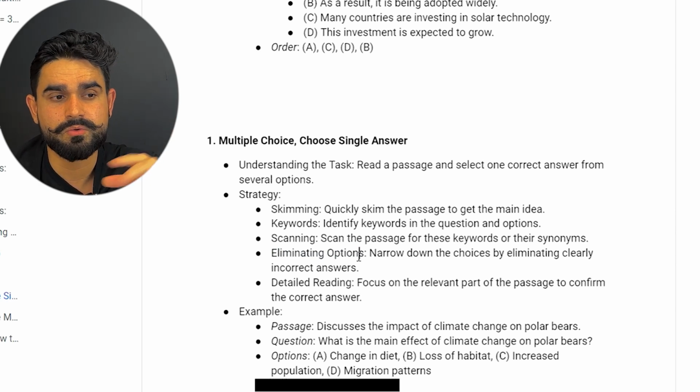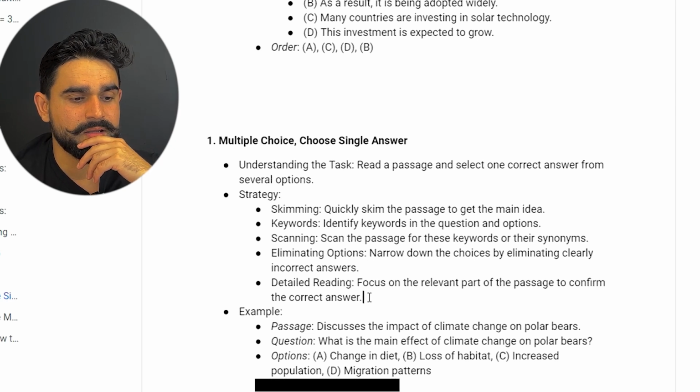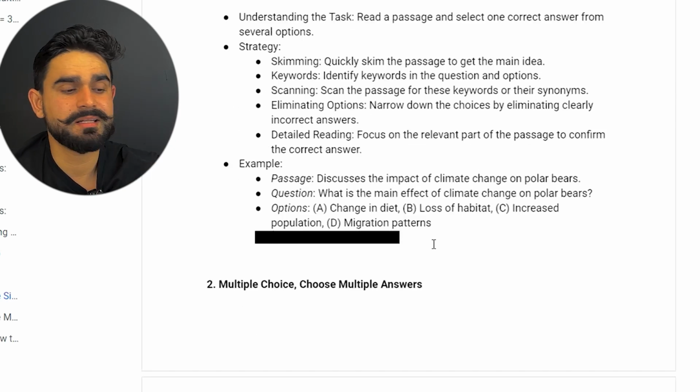Okay, if this doesn't look right, just cancel that one. Doesn't look right, cancel that one, then select the right one. That's it. All right, focus on the relevant part. So guys, let's look at an example as well.